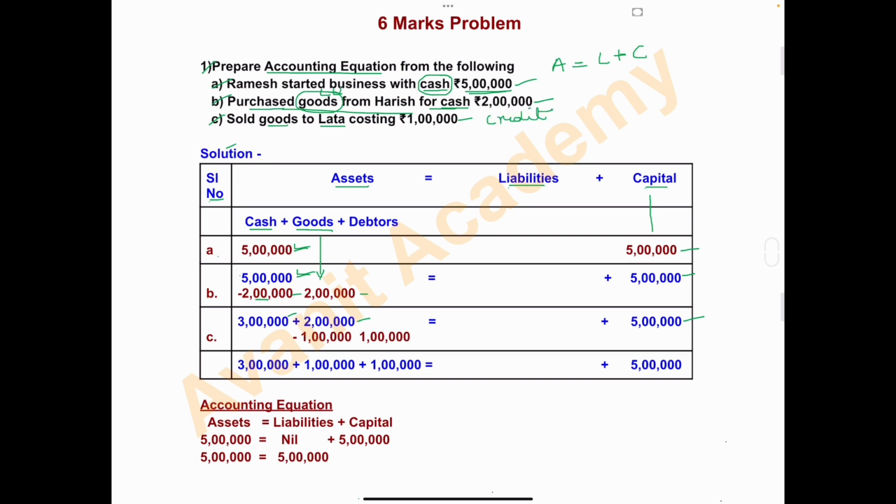So we have to think that the goods are sold to Lata on credit basis. So Lata will be treated as the debtor of the business. Okay, Lata is the debtor of the business and debtor is a asset. Debtor is treated as the assets of the business and creditor is treated as the liability of the business. ಗೂಡ್ಸ್ ಅನ್ನು ನಾವು ಸೇಲ್ ಮಾಡಿದೀವಿ ಲತಾಗೆ ಆದ್ರೆ ಲತಾ ಕಡೆಯಿಂದ ಇನ್ನೂ ನಮಗೆ ಕ್ಯಾಶ್ ರಿಸೀವ್ ಆಗಲಿಲ್ಲ ಸೊ ಲತಾ ವಿಲ್ ಬಿ ಟ್ರೀಟೆಡ್ ಆಸ್ ದಿ ಡೆಟರ್ ಆಫ್ ದಿ ಬಿಸ್ನೆಸ್ ಅಂಡ್ ಡೆಟರ್ ಈಸ್ ಅ ಅಸೆಟ್.